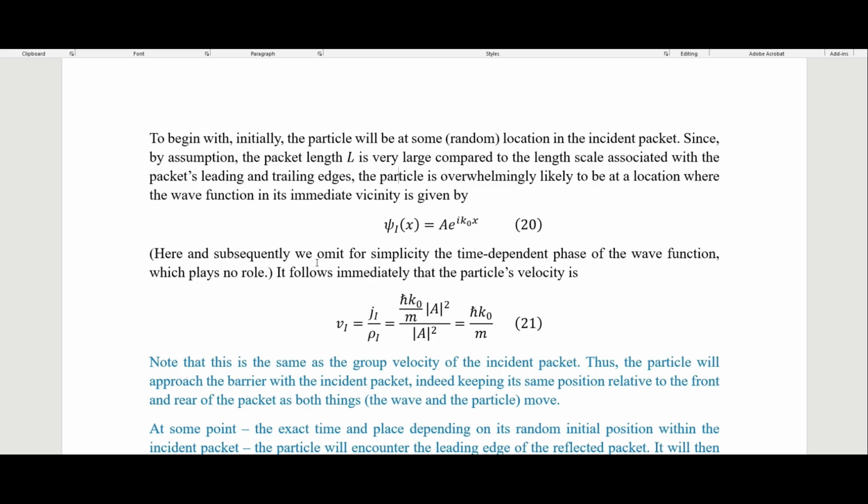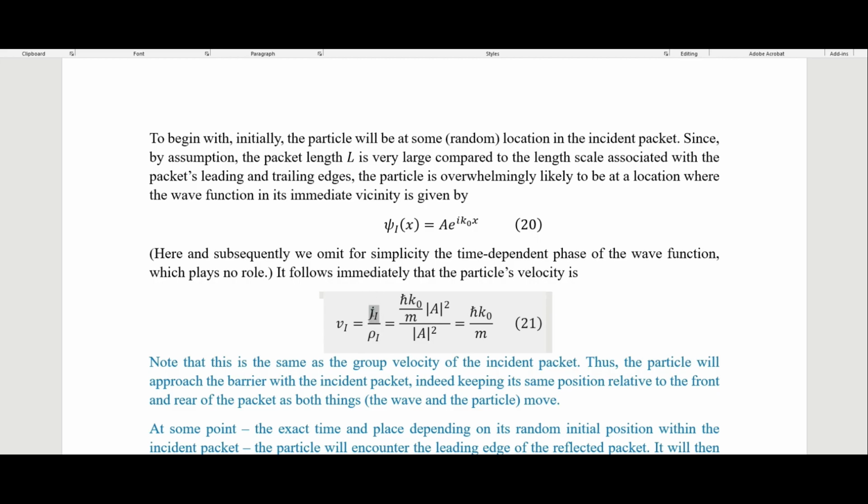Here, and subsequently, we omit for simplicity the time-dependent phase of the wave function, which plays no role. And so we're just going to be focusing on the plane wave here, not the time evolution of the phase for it. It follows immediately that the particle's velocity is this.